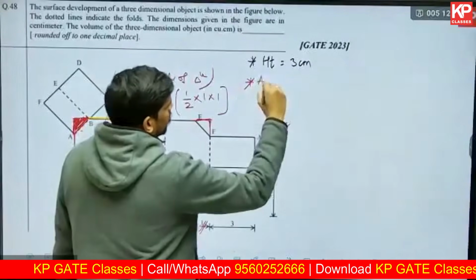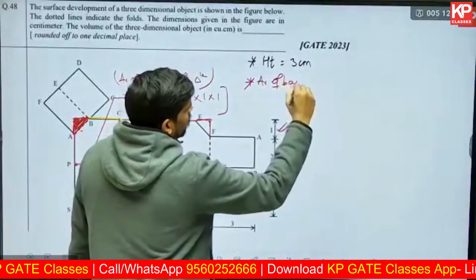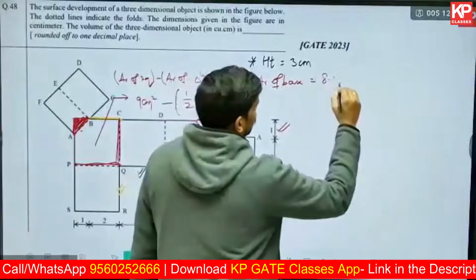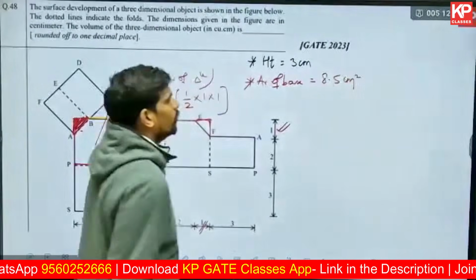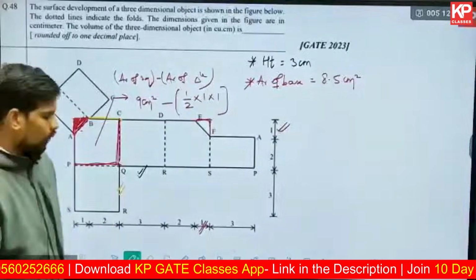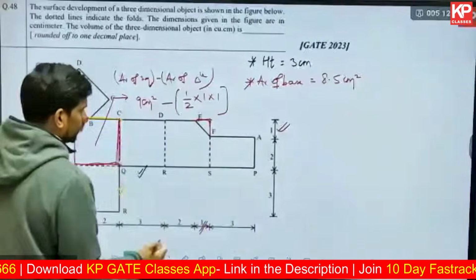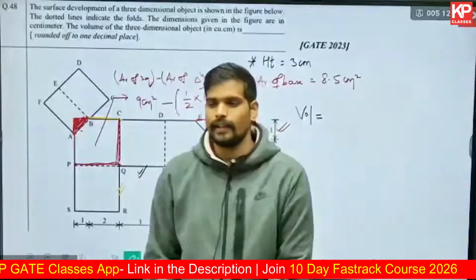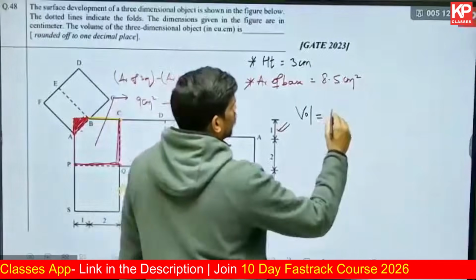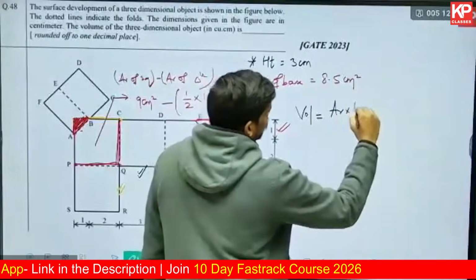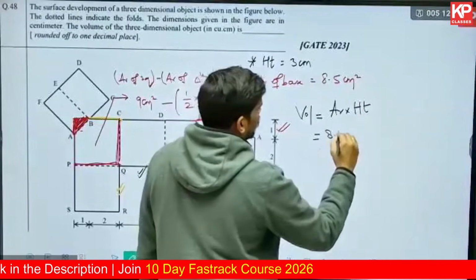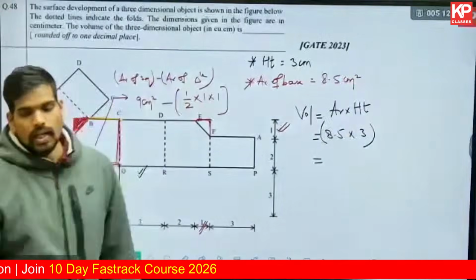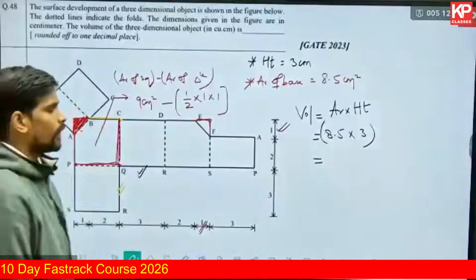Height is 3 centimeters. Area of the base of the given solid will be 8.5 centimeter square because it's area. What will be the final answer? Can you tell me? Volume of the given solid, because it is a prismatic solid created by extrusion, will be area of the base into height of extrusion. Area of the base is 8.5, the height is 3, which will come out to be 25.5.